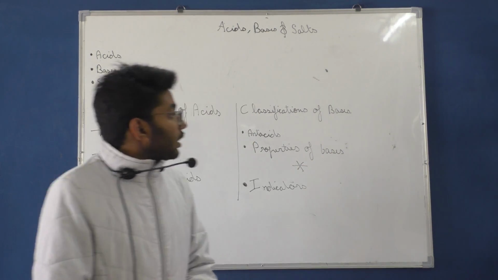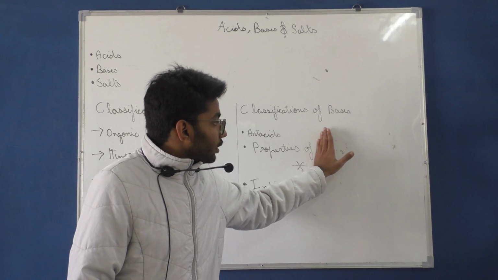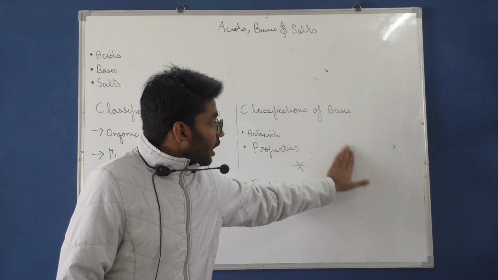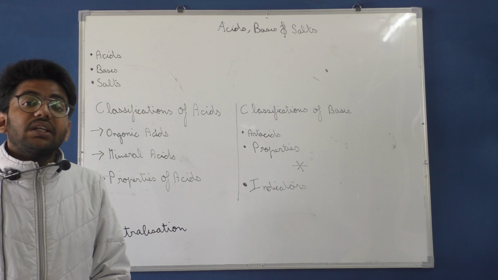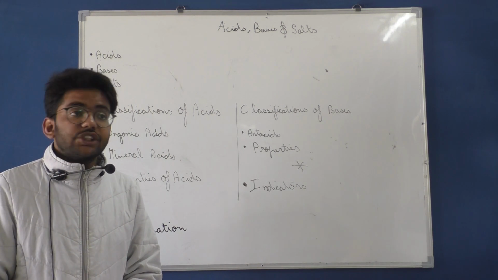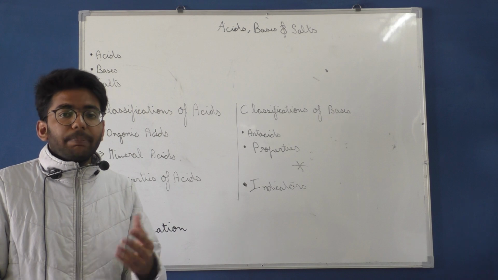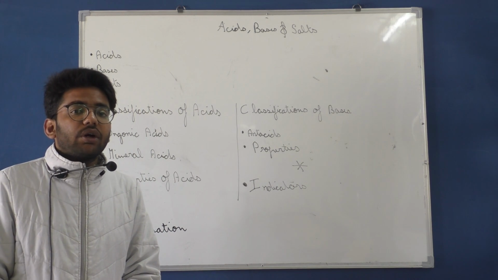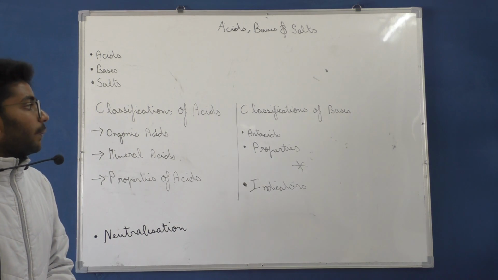B-A-S-E-S, bases. The properties of bases are that they are slippery in nature, they are bitter in taste, and they make salt when they are in contact with acid. They make salt and water. So these are the properties of bases.